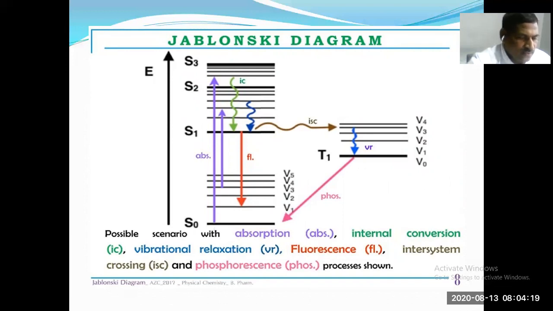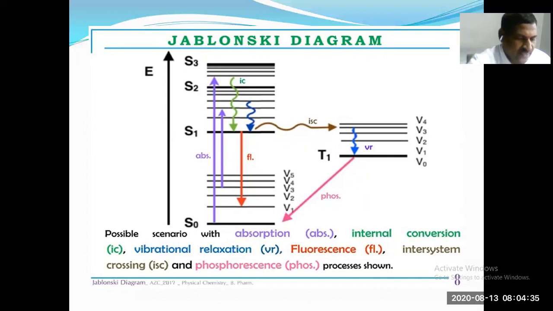When a molecule absorbs light radiation, the molecule goes from S0 to S1 or S2, S3, up to Sn.